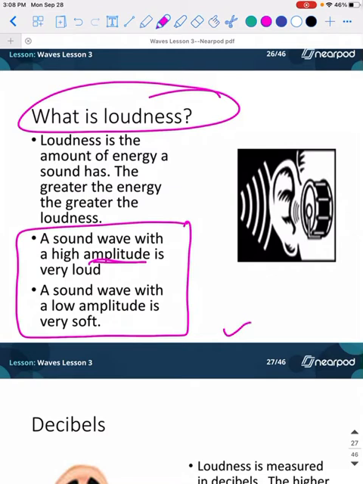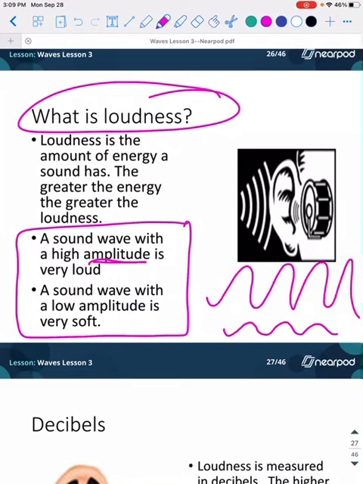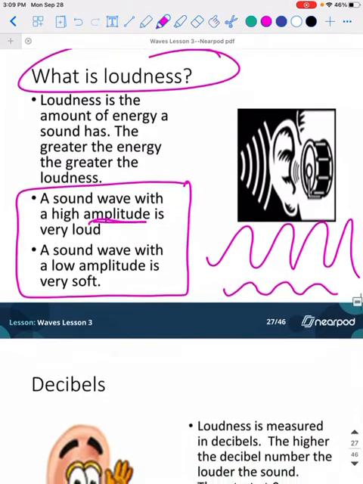I know this is a transverse wave. Chill. All right. So if the waves are really low, or the amplitude is really low, then it's going to be a very soft wave. But if our amplitude is up here, it's going to be a really loud wave. And you can probably look on YouTube and actually see different amplitudes for different sounds. They do it all the time.